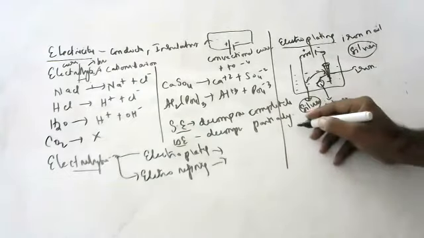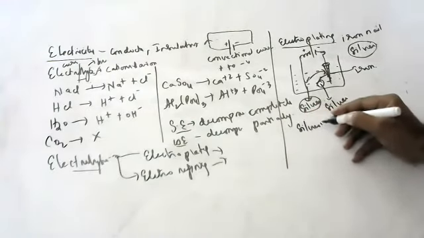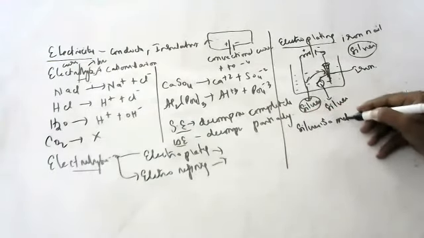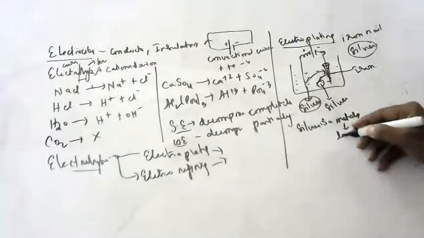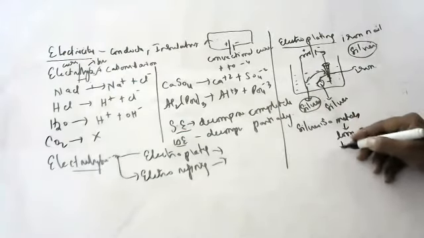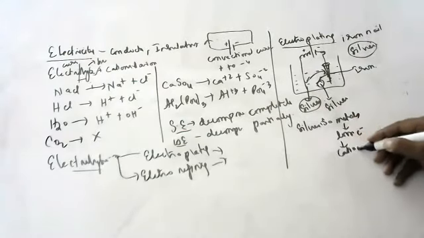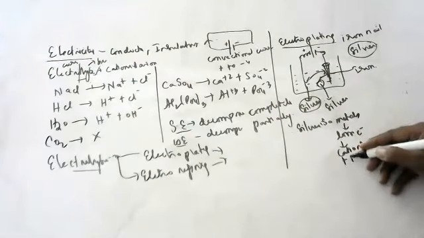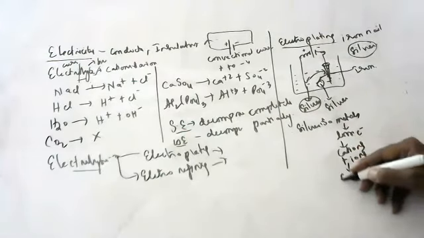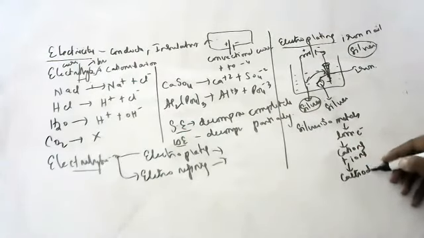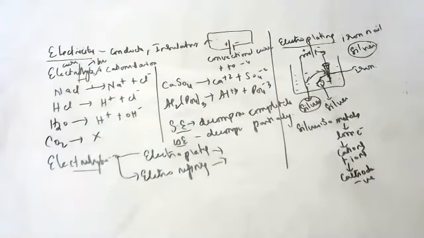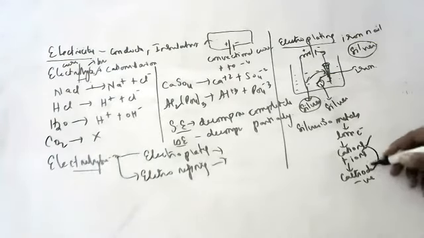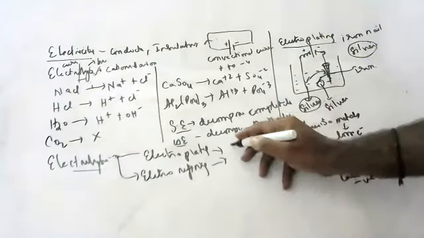Why? Because silver is a metal. Metals always lose electrons. On losing electrons, they become positive cations. Cations always go to the cathode because the cathode is negative. Metals always go to the cathode because metals form cations. Cations are liberated at the cathode.